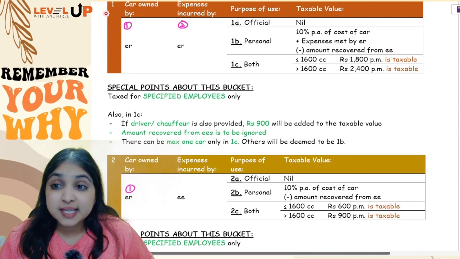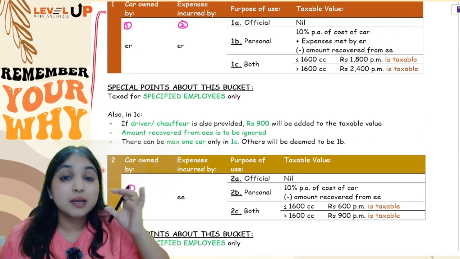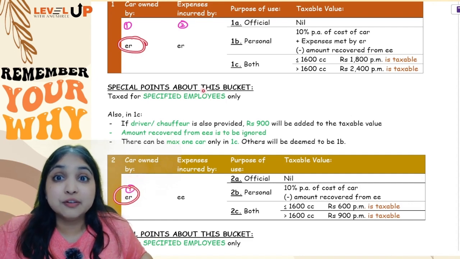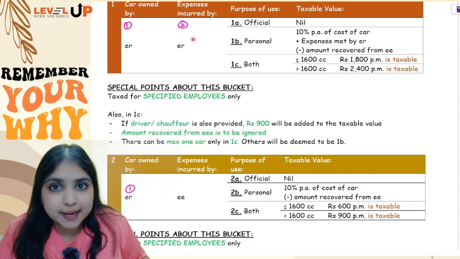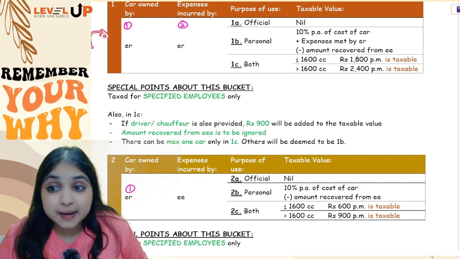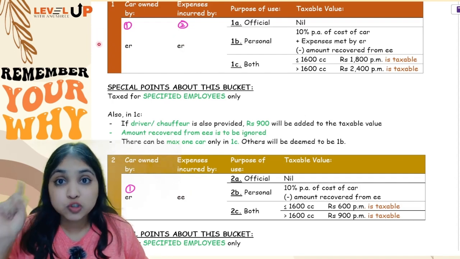employees only. See, in the first and second bucket, what is common? In both these buckets, a car is owned by employer. The difference is, in the first bucket, expense is also by employer. In the second bucket, expense is by the employee. So in the first bucket, employee is getting two benefits, car also, expense also.